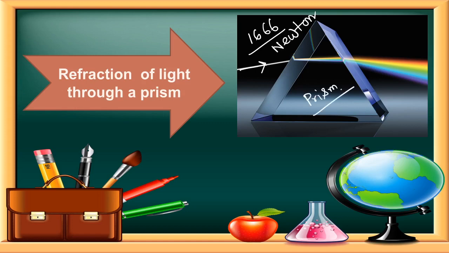Simply, he allowed the white light to fall on the prism, and after investigation he came to know that light suffers some bending. If no prism is there, then light has to go in this direction. But finally light is going like this. So some bending is there.